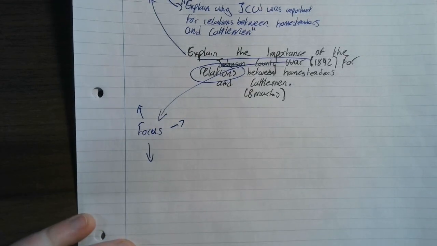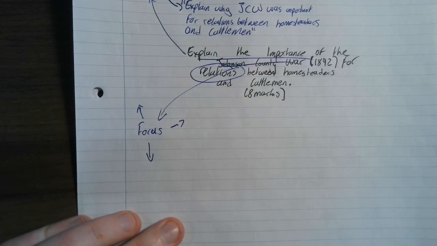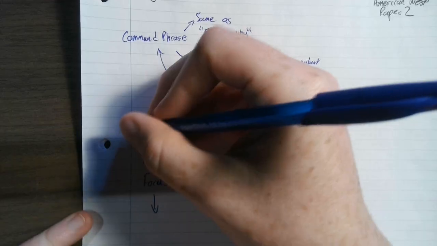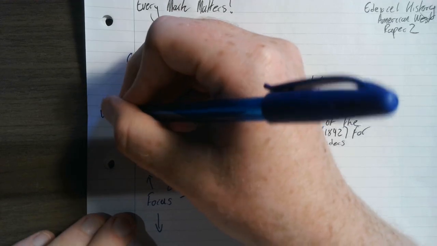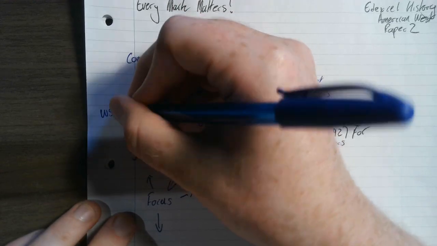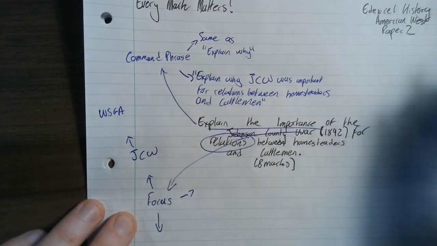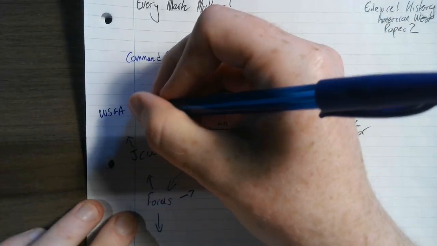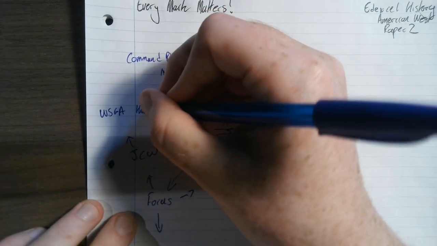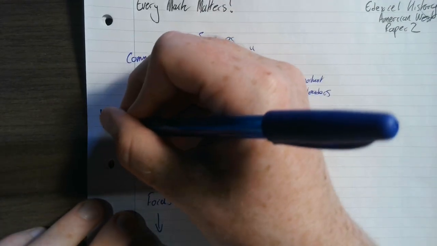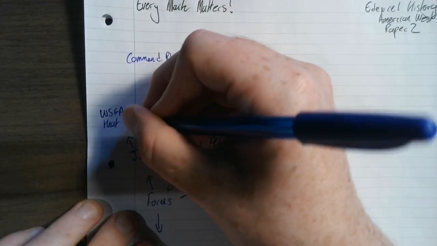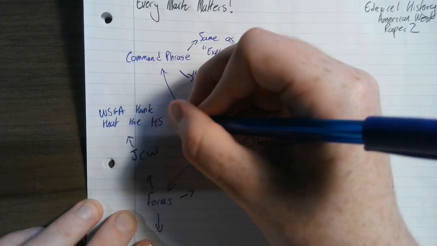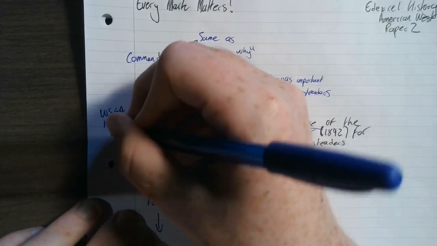Okay, welcome back. Right, so let's just do a quick reminder. I'm going to put JCW up here. So remember, this is where you've got the WSGA, the Wyoming Stock Growers Association. They think that the homesteaders, HS, are cattle rustling.